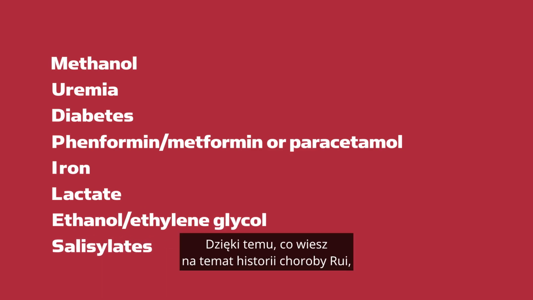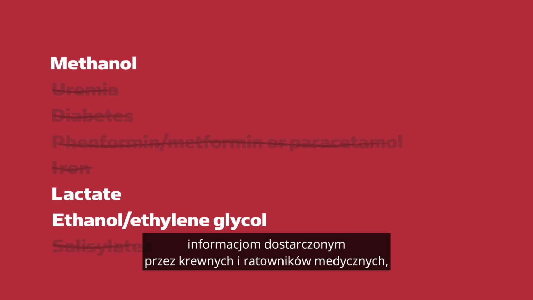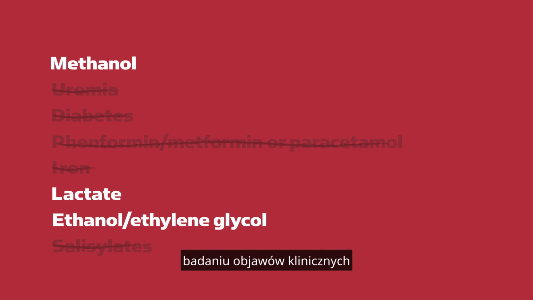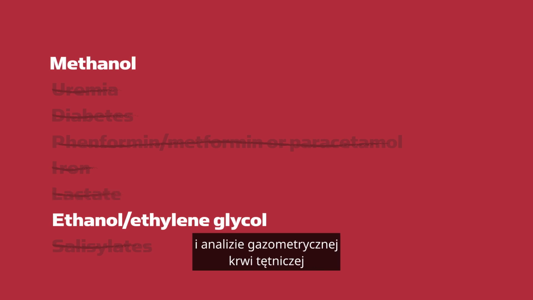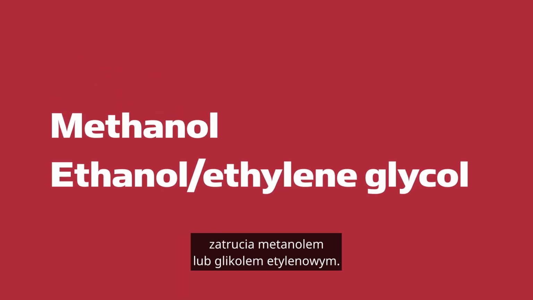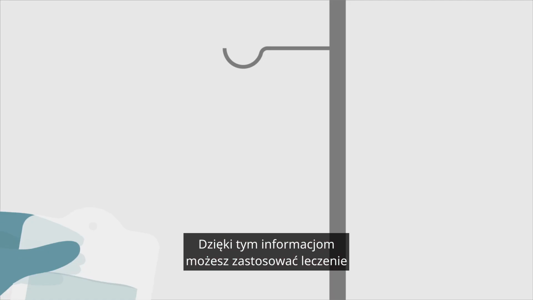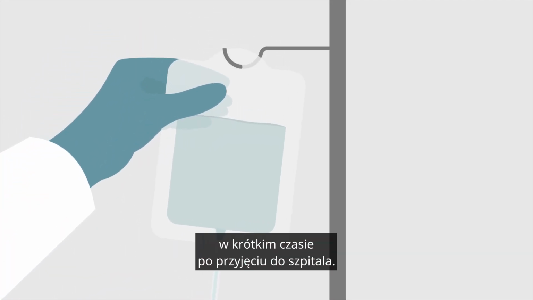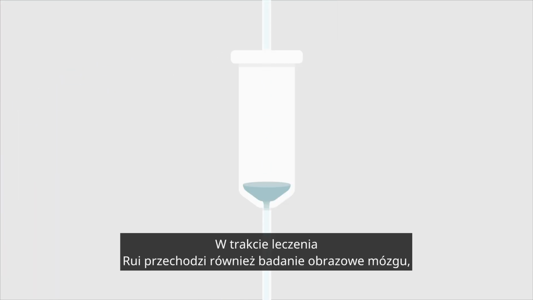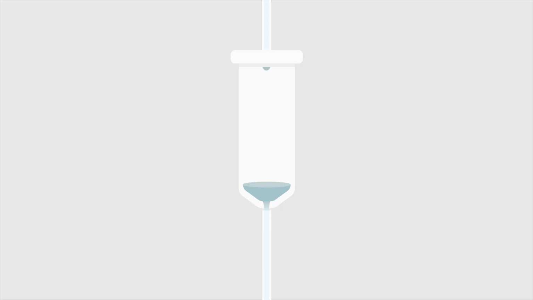Thanks to your knowledge about Ray's medical history, the information supplied by the relatives and the paramedics, the clinical examination, and not least the arterial blood gas analysis, you are able to conclude that a likely diagnosis is methanol or ethylene glycol intoxication. With this information, you can provide therapy within a short time after hospital admittance. During treatment, Ray also gets a brain scan to rule out other causes of his low level of consciousness.